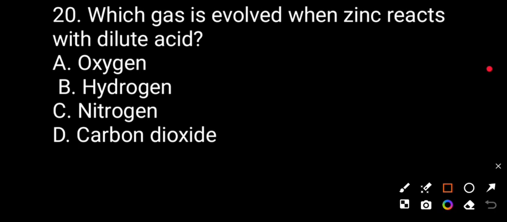Question number 20. Which gas is evolved when zinc reacts with dilute acid? Option A, oxygen; option B, hydrogen; option C, nitrogen; option D, carbon dioxide. Correct answer will be hydrogen gas. So option B is correct.